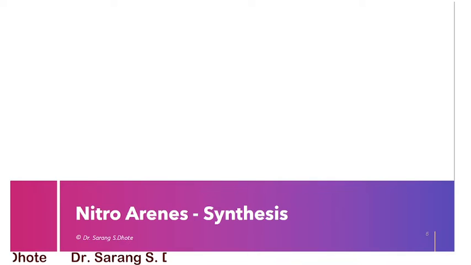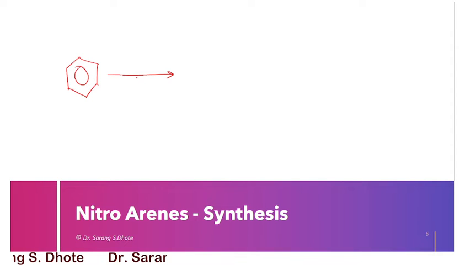In the introduction I already told you that we can carry out an electrophilic substitution reaction on the benzene ring, so that nitration can be carried out. Now see here, suppose this is benzene. For nitration, there are various nitrating agents, we will discuss them later on.